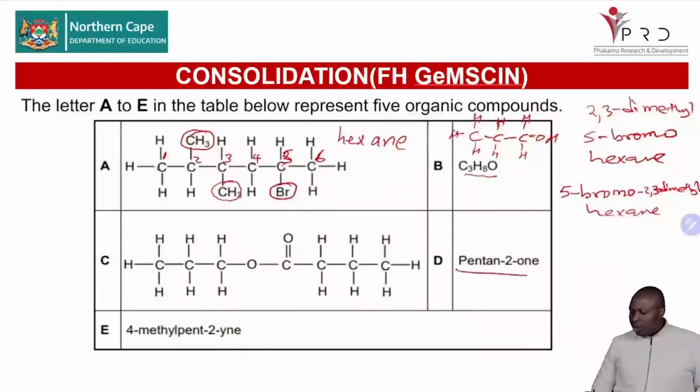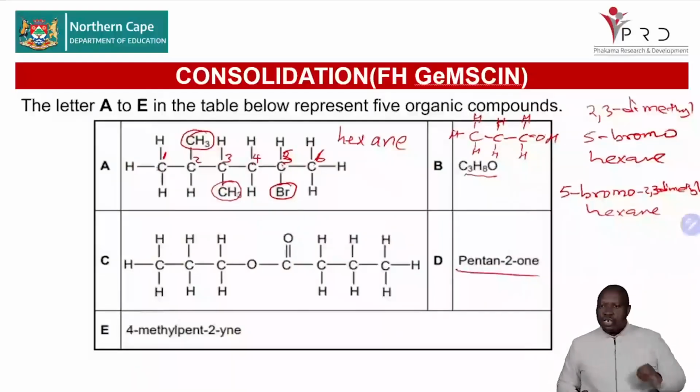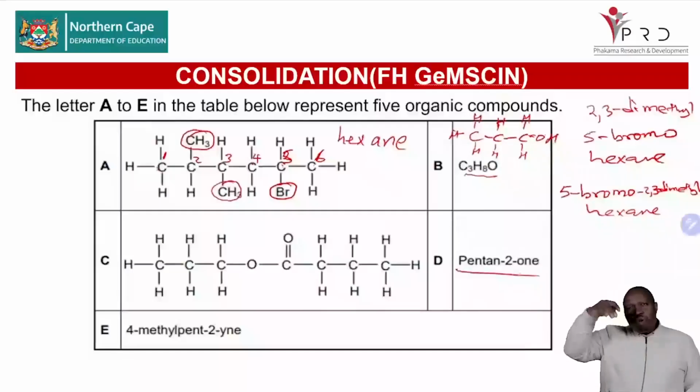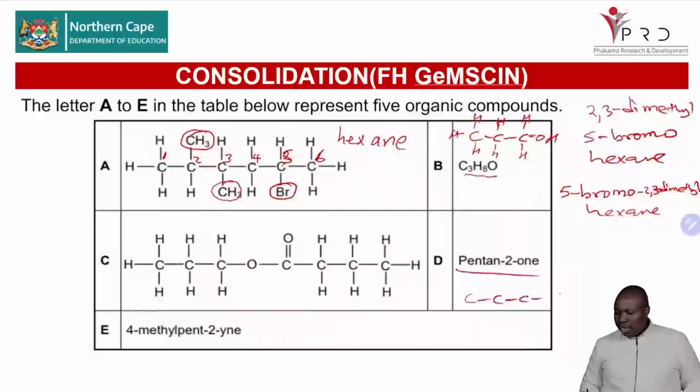For example, when you are given pentan-2-one, draw it. The 2 shows you the position of the functional group, so in carbon number 2 we have the C double bond O. So you will draw the 5 carbons, and then show that in carbon number 2 we have C double bond O. And don't leave your structure like that, because we always penalize you if you don't show all the hydrogens in the structure.